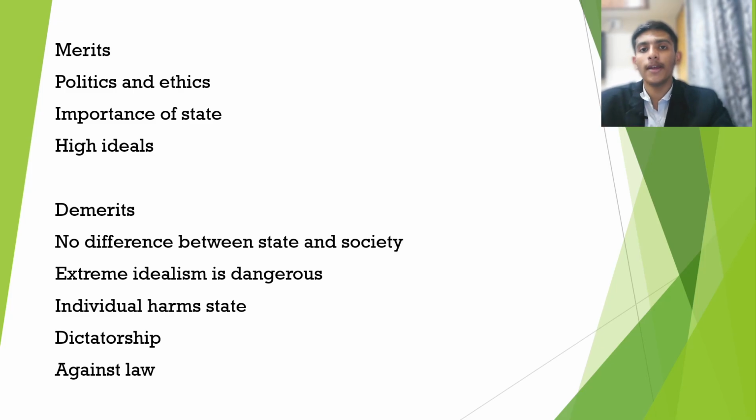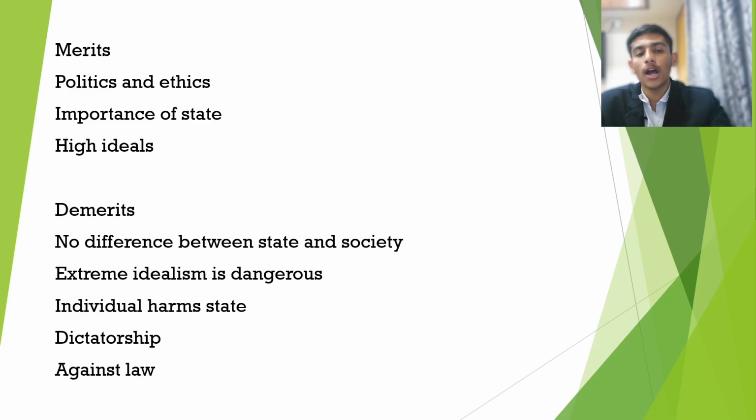Moving to the demerits, there is no difference between state and society. When we consider that an individual is a living organism and the state is also a living organism, we cannot distinguish specifically whether this is a society or this is a state. And extreme idealism is very dangerous, and it is just a book concept. It is not implemented, and it does not exist anywhere in this world.